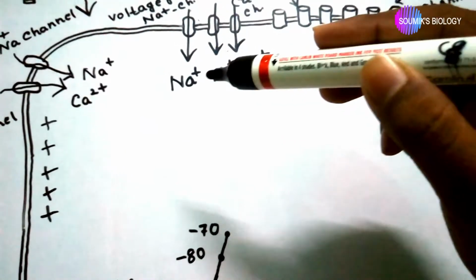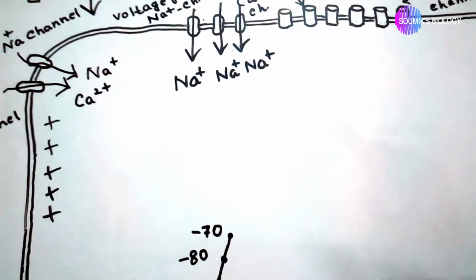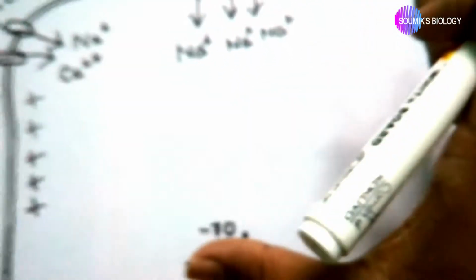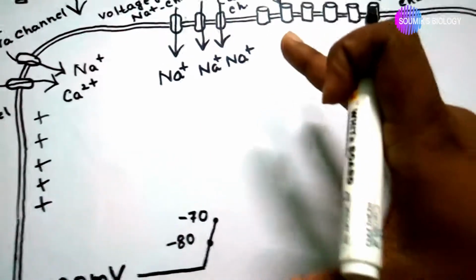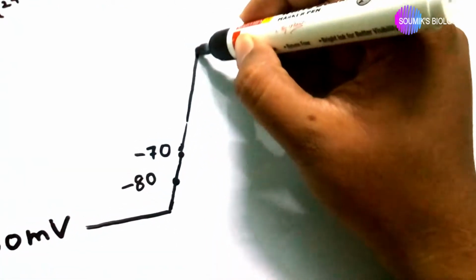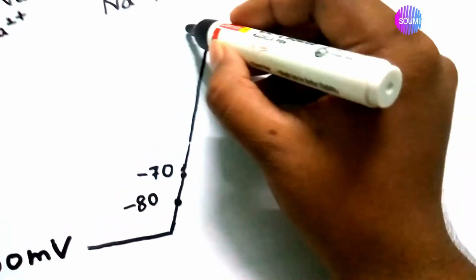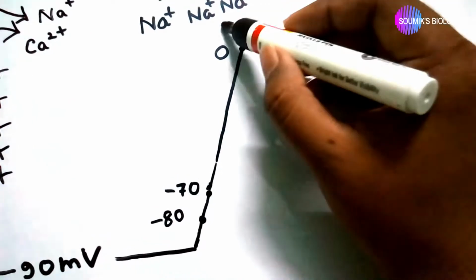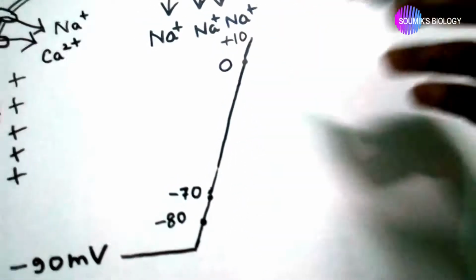So the inside of the cell rapidly becomes positively charged, and the positive charge in the cell increases rapidly. The value rises through minus 70, minus 60, minus 50, minus 40, and at last reaches 0, and then